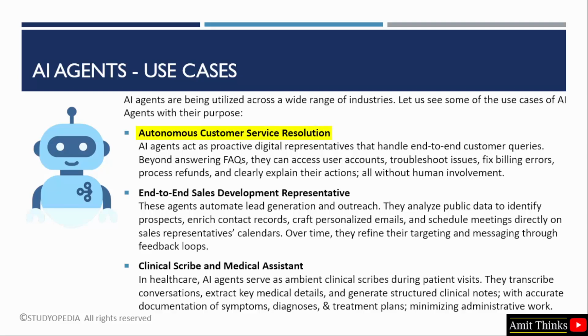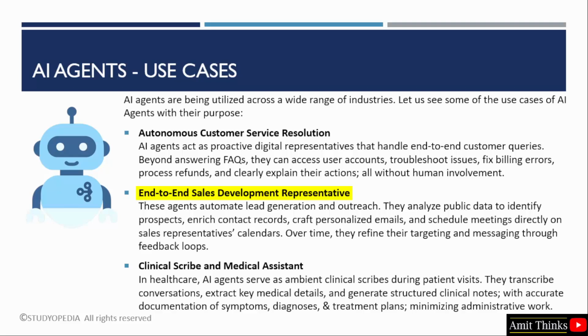The first one is autonomous customer service resolution. AI agents function as intelligent digital representatives managing customer queries from start to finish. That is, go beyond answering FAQs, access user accounts to troubleshoot issues, correct billing errors and process refunds, provide clear explanations of actions taken. All of this happens seamlessly without requiring human intervention.